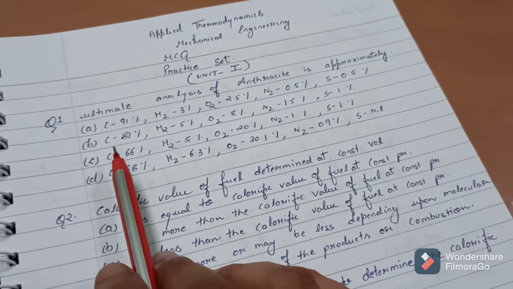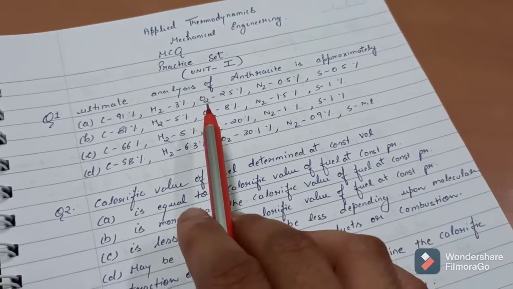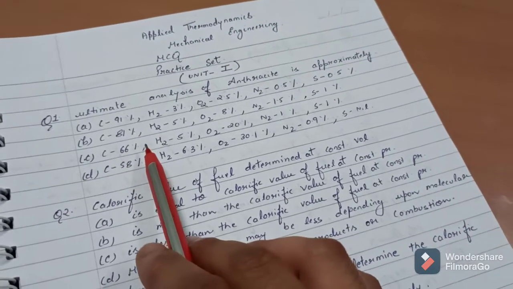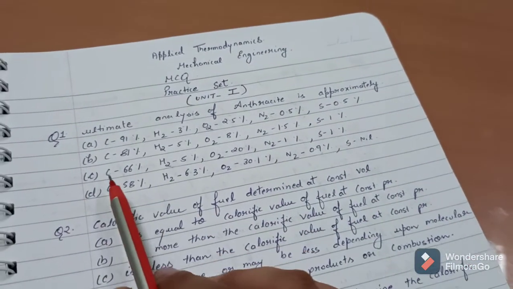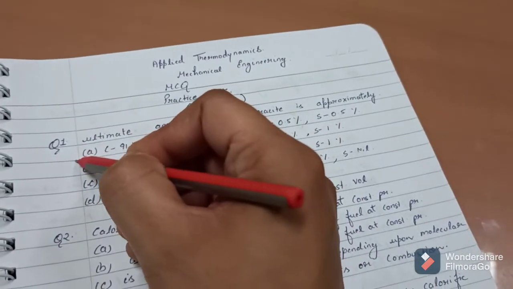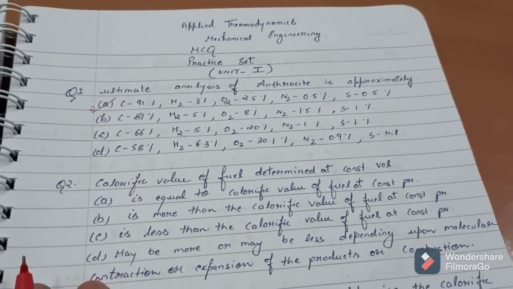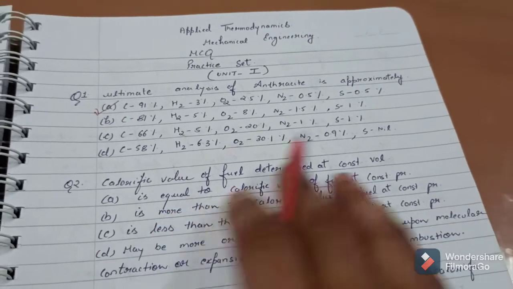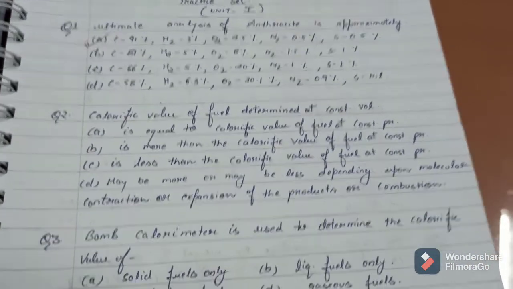It's saying that ultimate analysis of anthracite is approximately, मतलब जब आप एंथ्रासाइट का एनालिसिस करेंगे तो उसके बाद आपको कौन सा जो सब्सटेंस है उसके कितना परसेंटेज आपको मिलेगा. So which is the correct option out of these? Let me tell you that option number A is correct, that is carbon 91%, then hydrogen, then oxygen, nitrogen, and then sulfur. These are the percentages that will come after the analysis of anthracite.